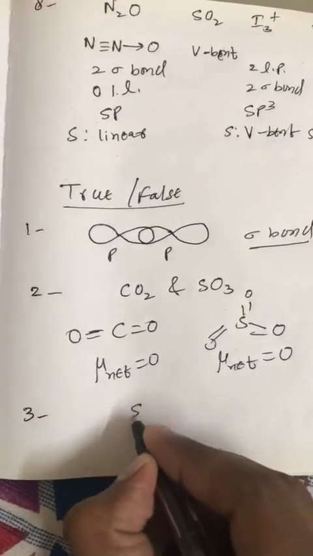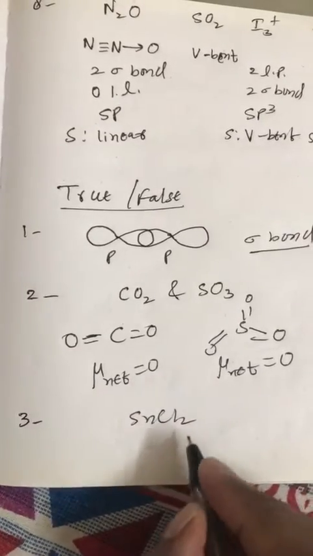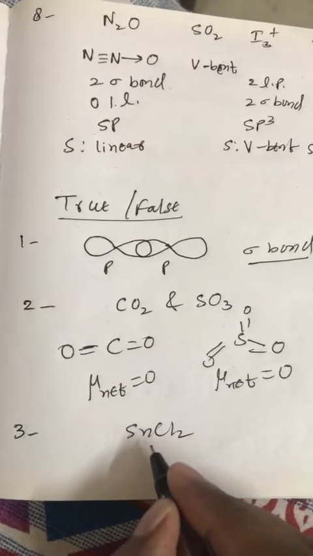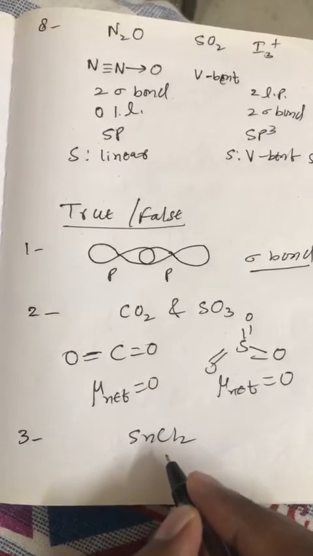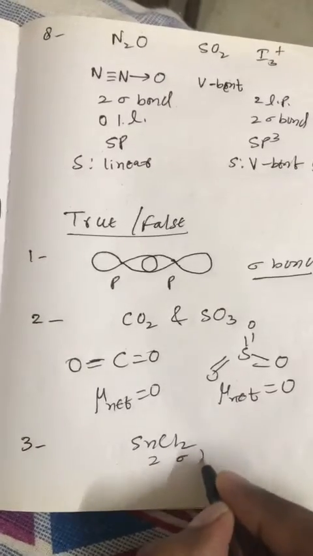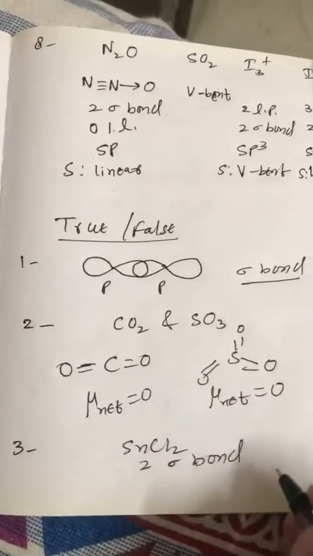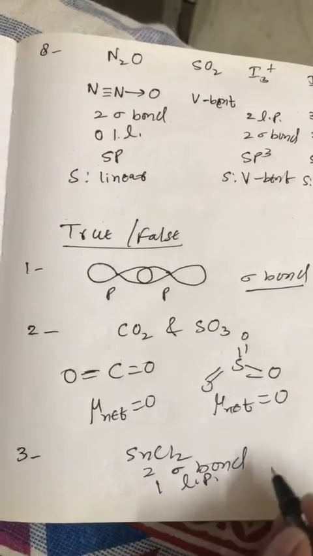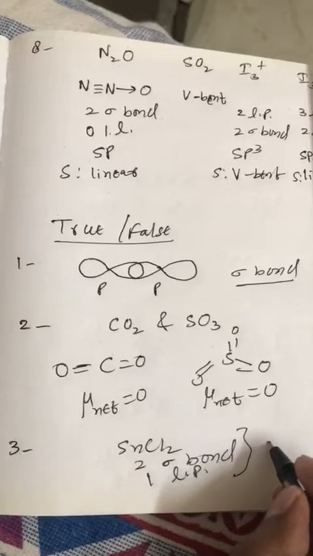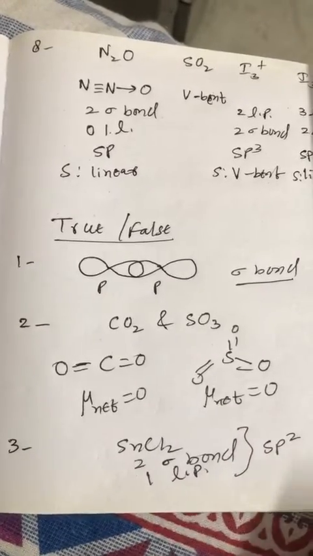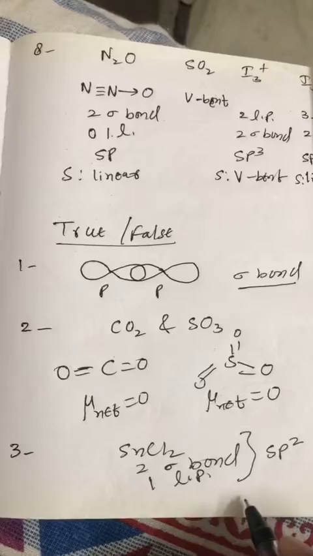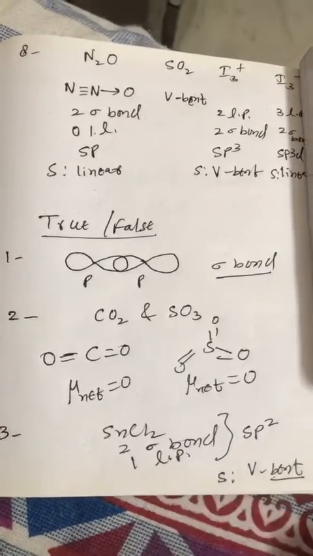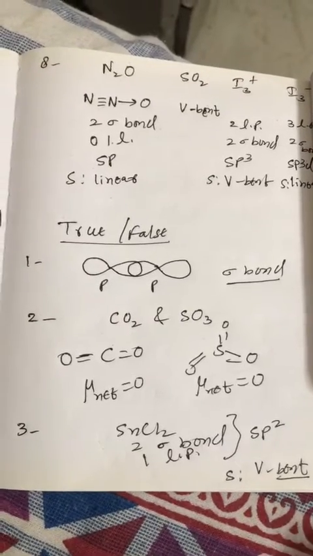Question number 3. In SnCl2, Sn has 4 valence electron, out of which 2 electrons are used to form sigma bond. So we have 2 sigma bond and 2 remaining electron, that is 1 lone pair. So 2 sigma bond and 1 lone pair means hybridization is sp2, and with 1 lone pair the shape will be V bend. So it is obviously non-linear molecule.